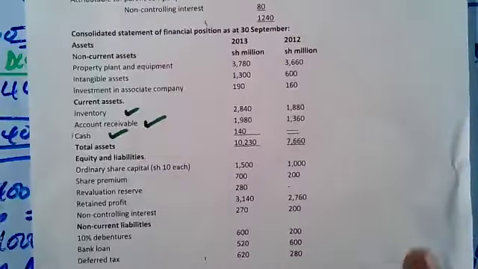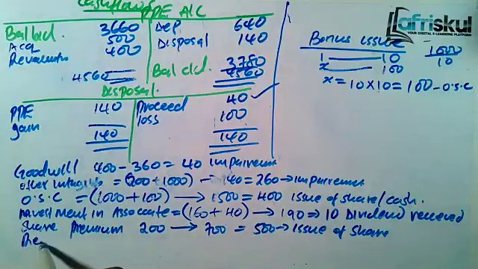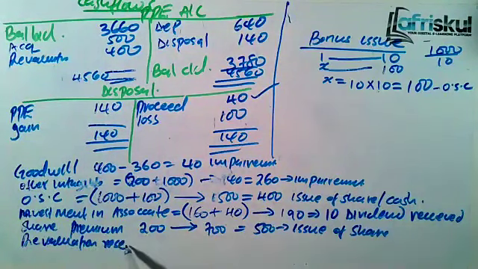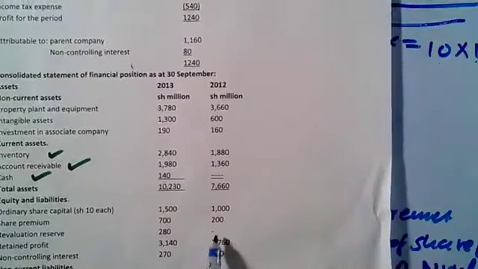What else do we have there? So that's the ordinary share capital, share premium. Then we have revaluation reserve. Now revaluation reserve, that one should balance itself. Revaluation, you don't take it anywhere. So this is what I mean. For revaluation reserve, tulianza na ngapi? You see it's 0.